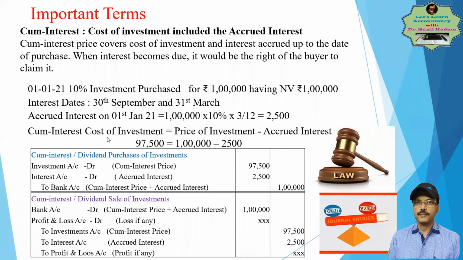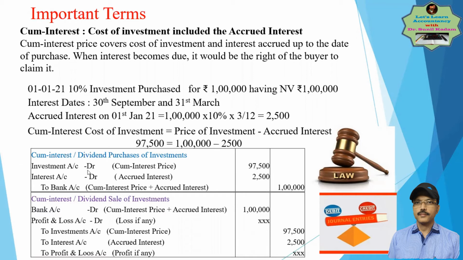But Ex-Interest cost is the total price minus accrued interest. So the total price is 1 lakh, minus accrued interest of 2,500. So the cost of your investment would be 97,500. And to record that, we will pass an entry, the entry which we know: investment account debit to bank. But here the interest is supposed to be paid.